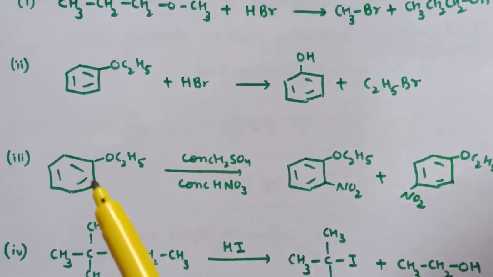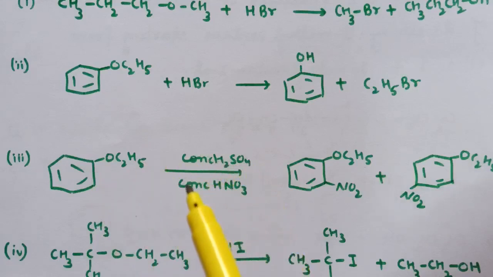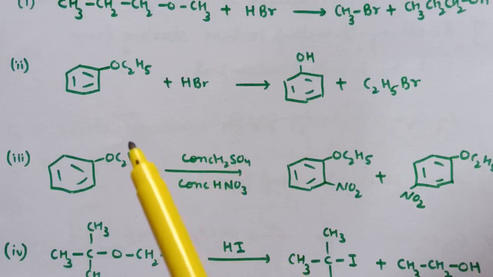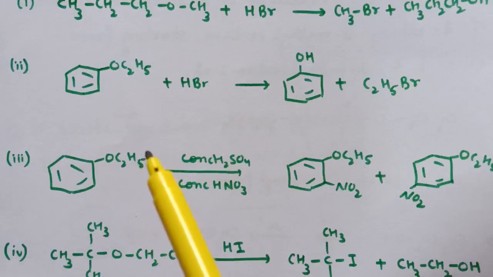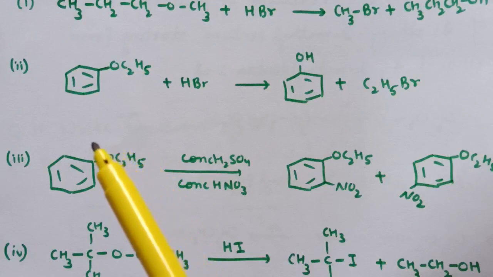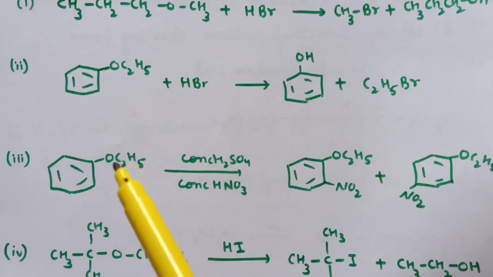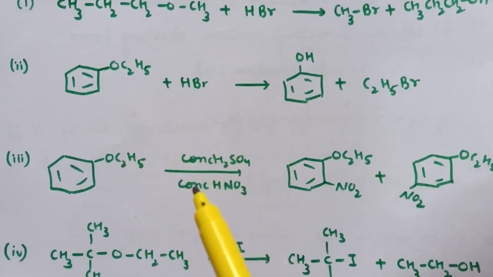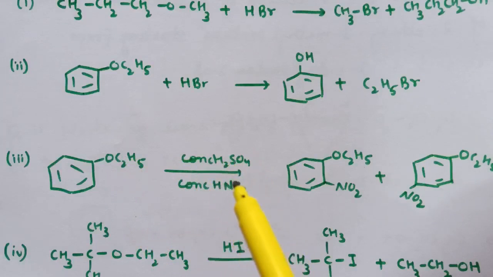Third is again a reaction of alkyl aryl ether with concentrated H2SO4 and concentrated HNO3. Now this OC2H5 group is an activating group. It will activate the benzene ring towards electrophilic substitution reaction. So this group will direct the electrophile at ortho and para position, and in presence of concentrated H2SO4 and concentrated HNO3, the electrophile is NO2 positive.